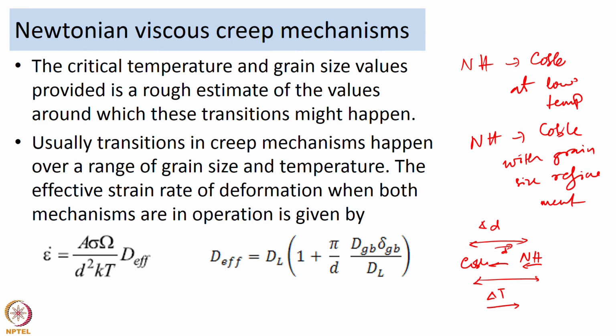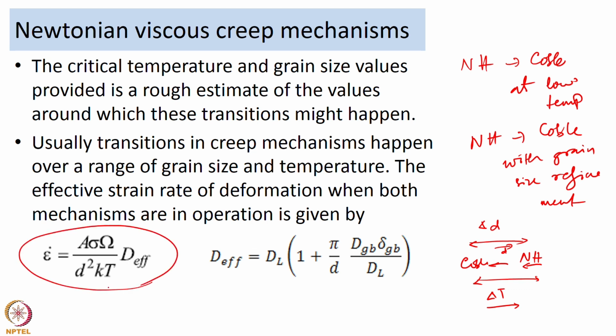Typically, during that transition regime, both Nabarro-Herring creep as well as Coble creep will have their contributions. So, the deformation in that particular range of grain sizes or temperature values will have contributions from both. When you have such a case, the strain rate of deformation in that scenario can be described by the following equation.